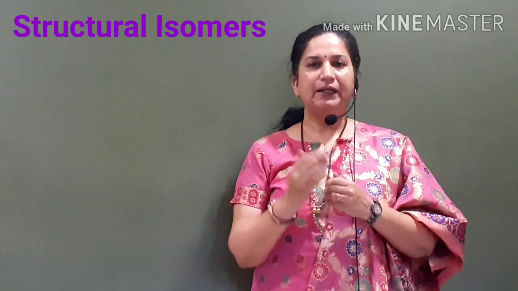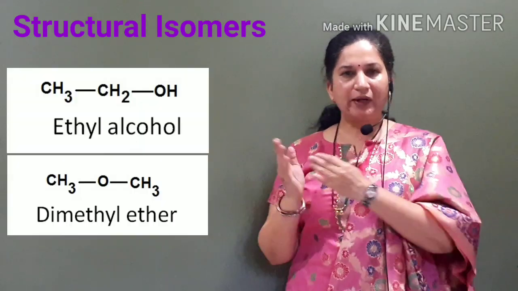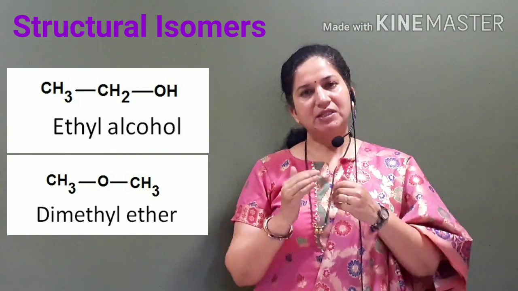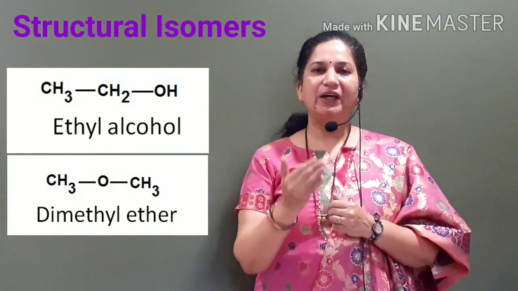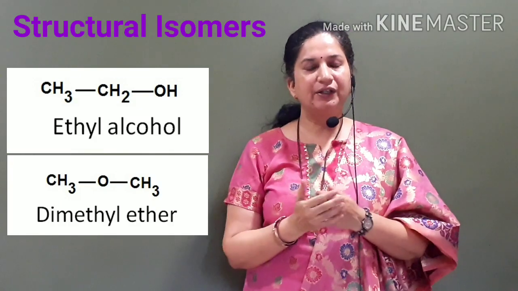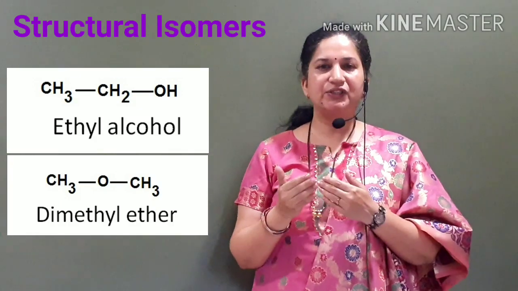Let us consider another example. Look at these two compounds. Both have the same molecular formula, but one is an alcohol and the other is an ether. So their functional groups are different, their structures are different. What I want to emphasize is that in structural isomers, the structures of two isomers are completely different.